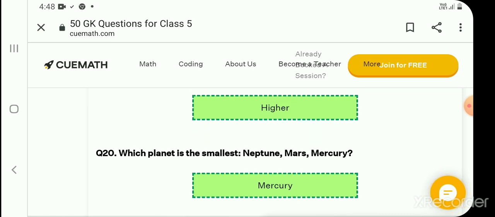Which is the smallest, Neptune, Mars or Mercury? Mercury is the smallest planet. Okay. Today we have watched some GK quiz and their answers.